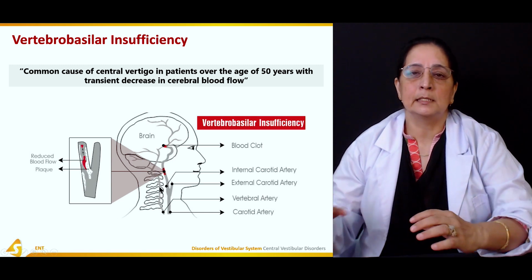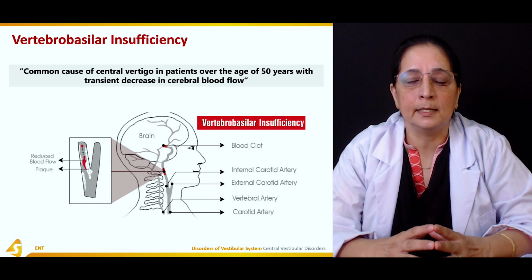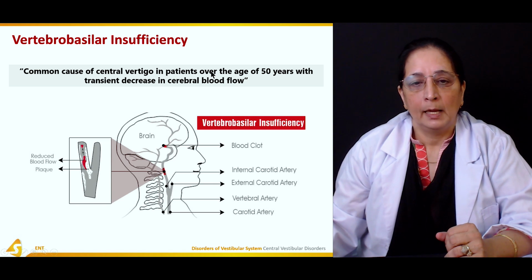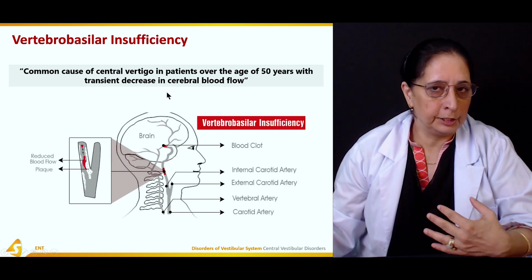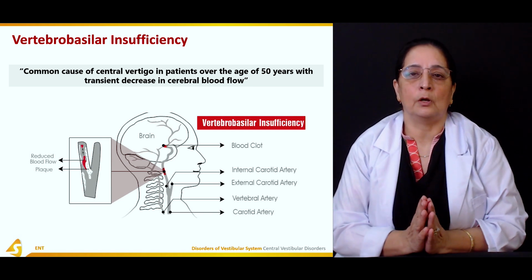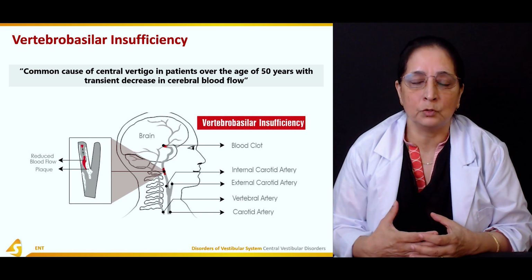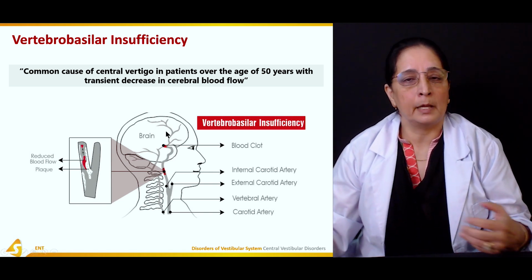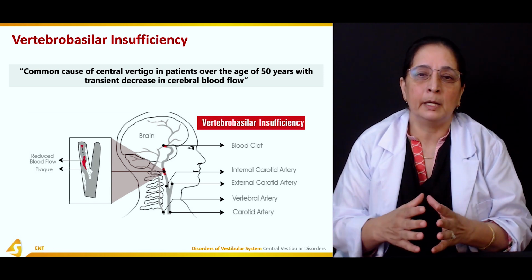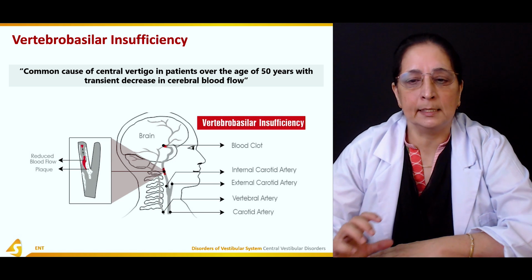All these blood vessels supply the brain, and vertebro-basilar insufficiency can lead to a decrease in the cerebral blood flow, and this can lead to vertigo, where patients usually have episodic or transient episodes of dizziness or vertigo as the blood supply comes back to normal. As a result of an embolus, sometimes it leaves the place or moves to another part, and there is restoration of the blood flow. So that is vertebro-basilar insufficiency.